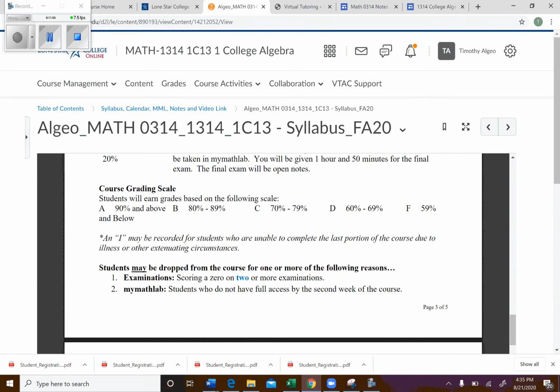Okay, your grading scale, the only difference here is you can earn a D in college algebra. The only problem with that is a lot of times it won't transfer. Now, a D at Lone Star is good if you're doing a 2-year degree plan, but if you plan on doing a 4-year degree plan, you need to have a C or better. So just keep that in mind.